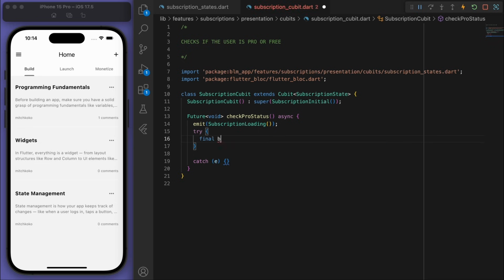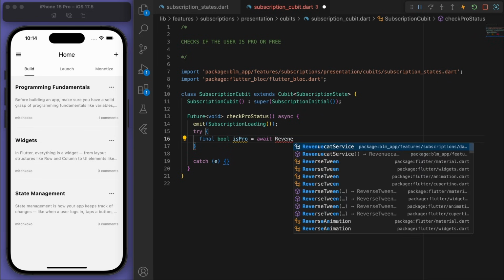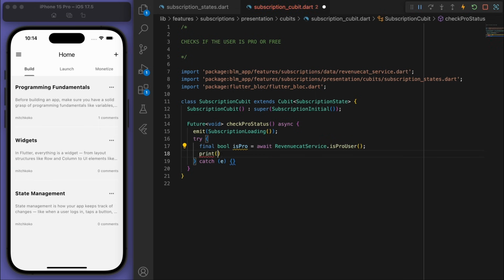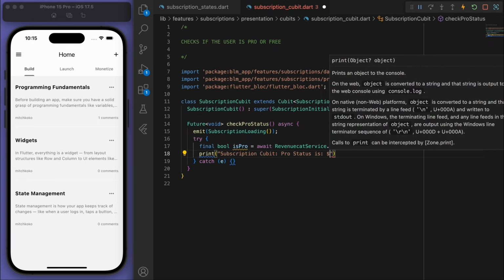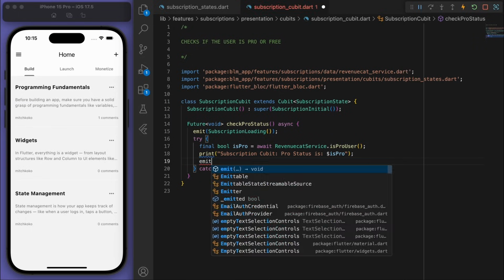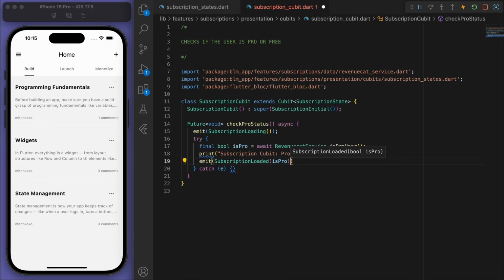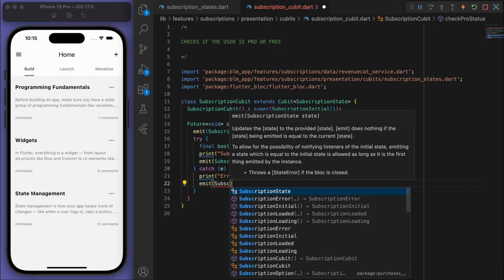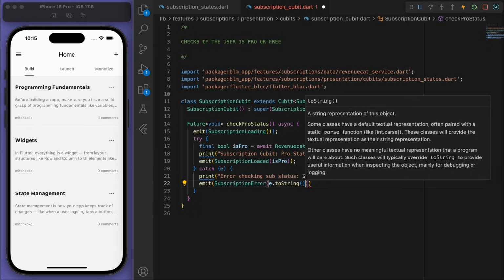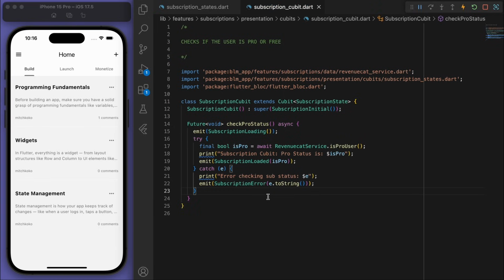And we're going to go to the RevenueCat service that we just created and check if this person is pro. And then once that's done, we can emit the loaded state and then pass through the is pro status. And if we have an error, let's emit the error state with the message. Cool, and that's all I want to do for that one.